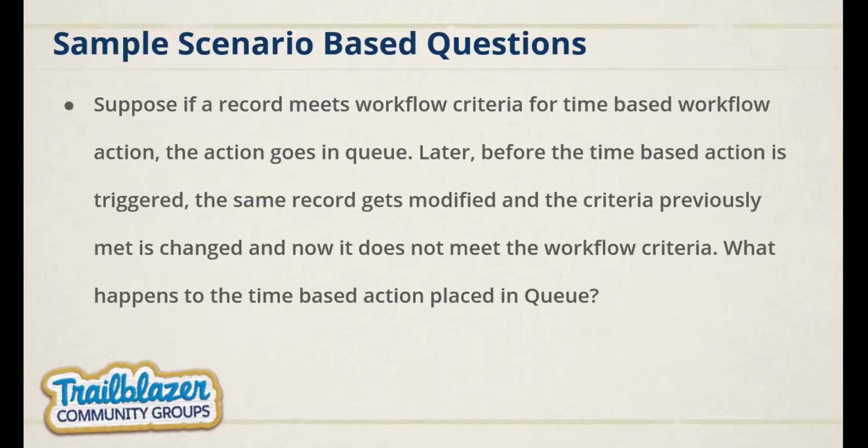Suppose a record meets the workflow criteria for the time-based workflow action and the action goes to the queue. Later, before the time-based action is triggered, the same record gets modified and the criteria previously met is changed, so it no longer meets the actual criteria we specified in the workflow. What happens in this case? This is to better understand your skills on workflow. Simply, the time-based workflow action will be removed from the queue.